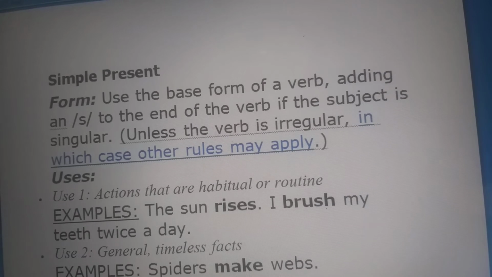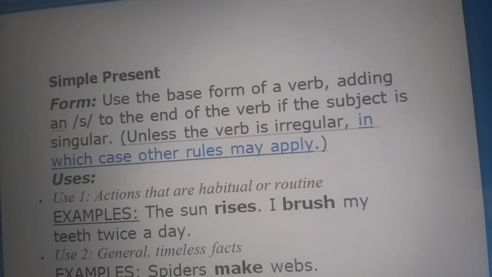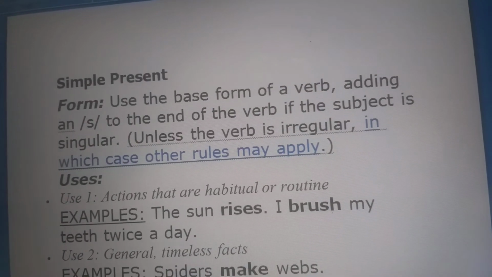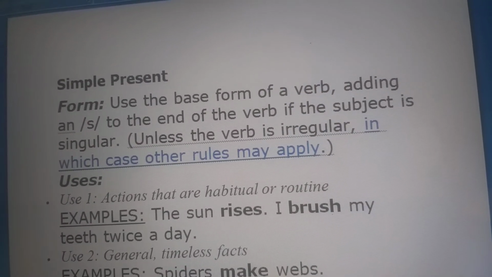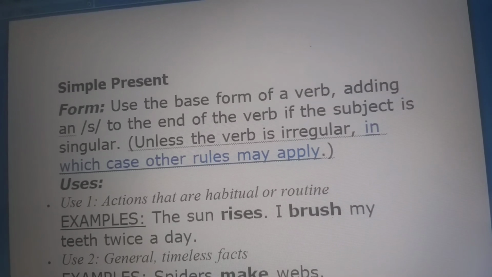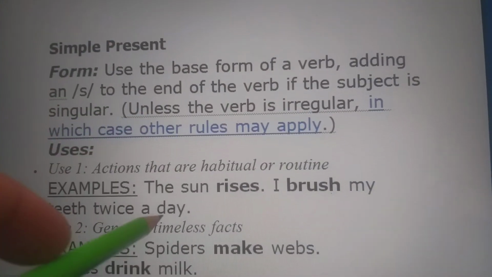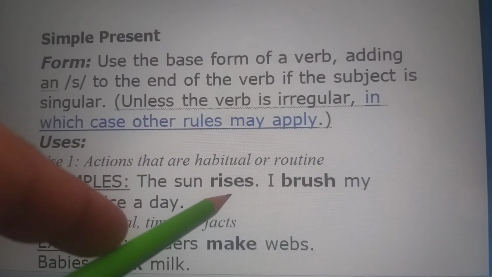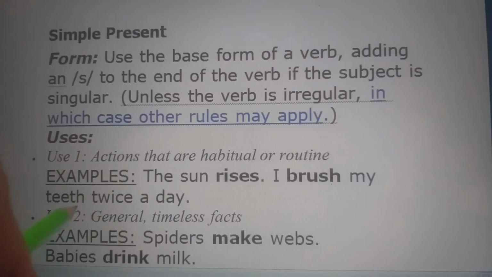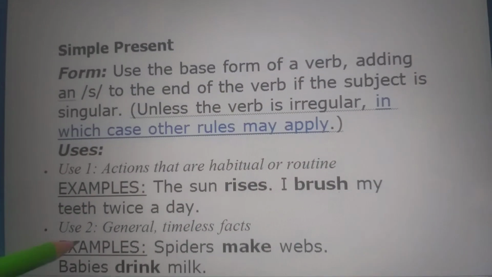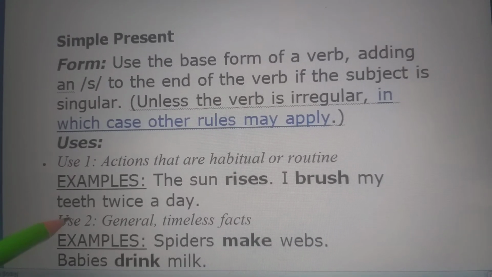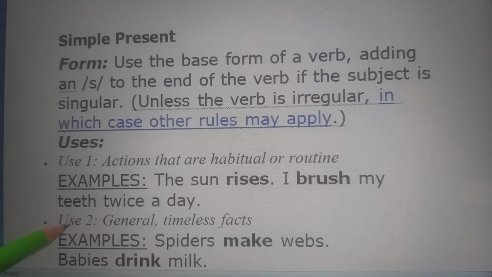Now, the first use is for actions that are habitual or routine. Habitual or routine means where the action is being done every day. Like the sun rises. So now, the sun rises every day. I brush my teeth twice a day. That is also habitual. You have a habit, that is your routine which you do every day.